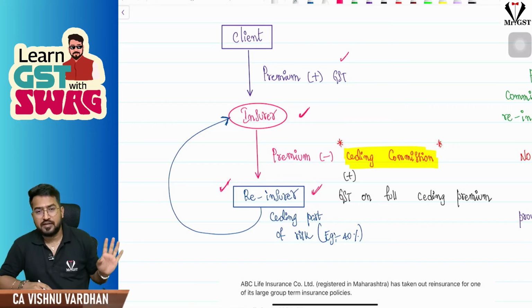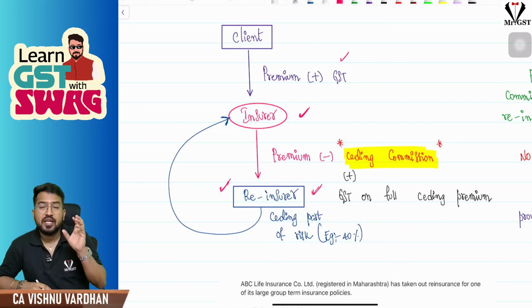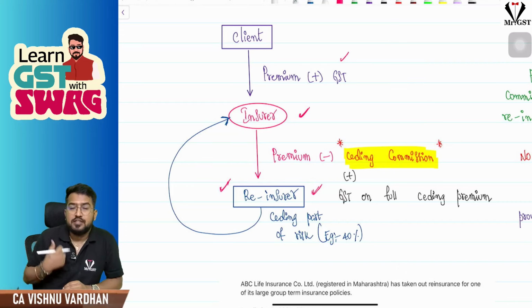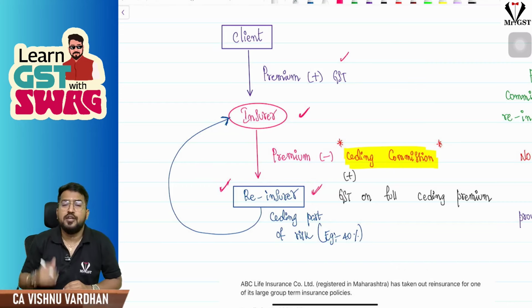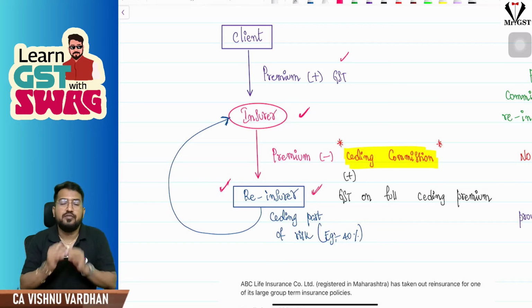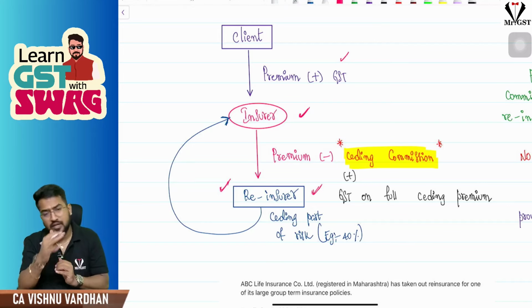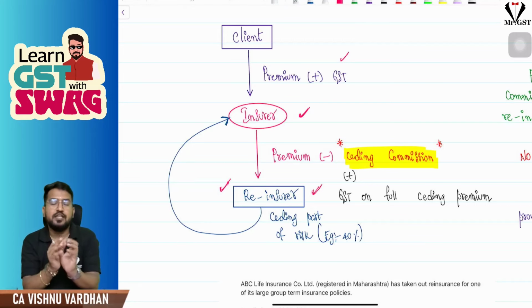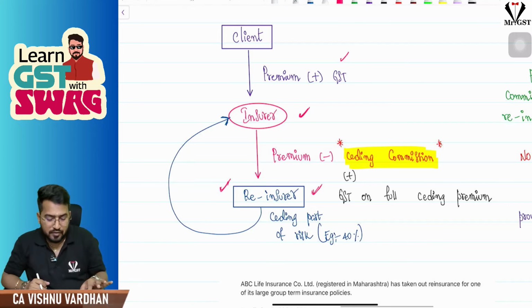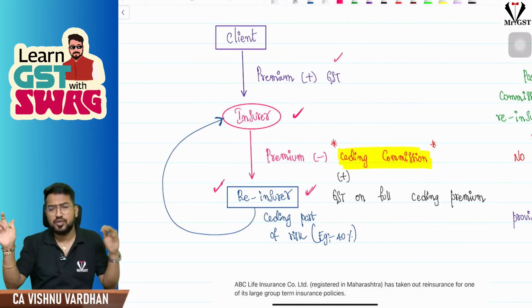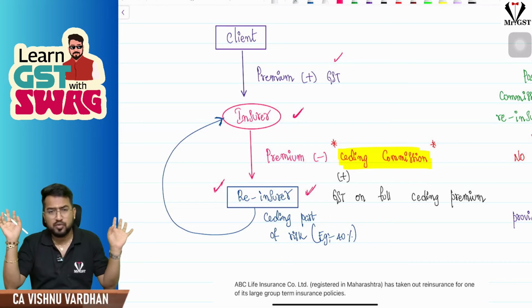That is also clear. But what is happening now? On that premium when I am giving, he should also pay me some commission. That is called ceding commission. So on that ceding commission, we are saying that I will deduct the ceding commission and pay the rest to the reinsurer. On that ceding commission, there is no GST. Understand carefully. I collect premium and I give the same premium to the reinsurer also. We are paying GST on the premiums, no doubt about that.